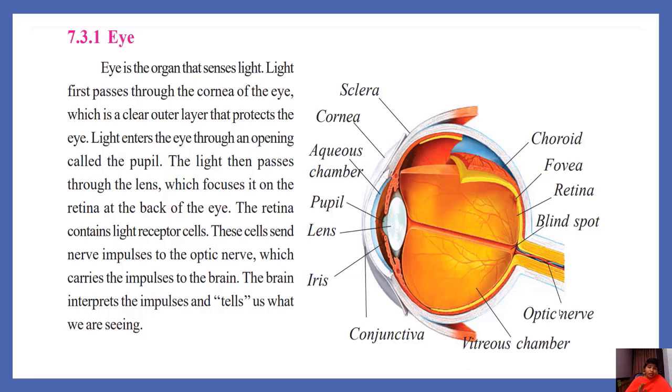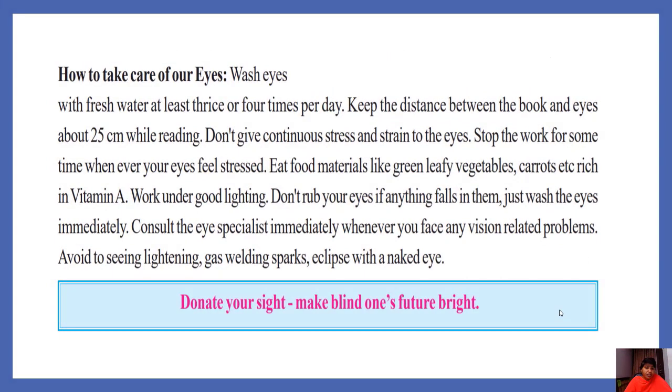Okay. So light first falls on the cornea, later it penetrates into the pupil, later it falls on the lens. The lens focuses this light on the retina. Retina converts this light into nerve impulses, and these nerve impulses are given to the optic nerve. Optic nerve carries this information to the brain, and the brain tells us what we are seeing now. This is how the eye functions.